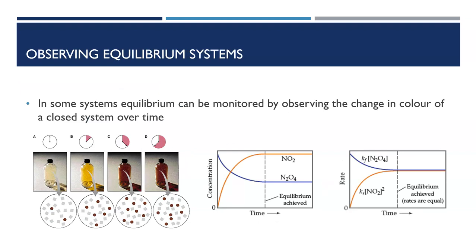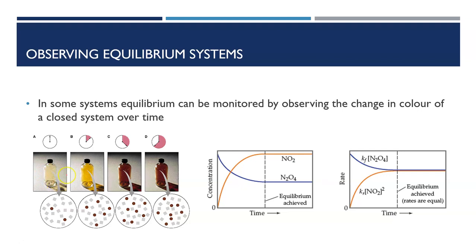This means that we can see, for colored reactions, equilibrium being established. In some systems, we can observe the color change over time. The decomposition of N2O4 into NO2, which is a brown gas, is an example of this. We can start with N2O4, and as the reaction starts to proceed, it is a light brown yellowing color.